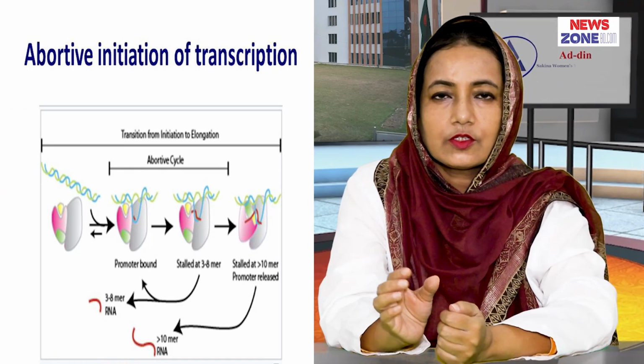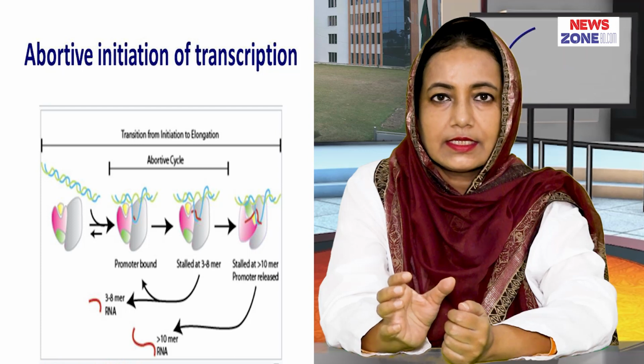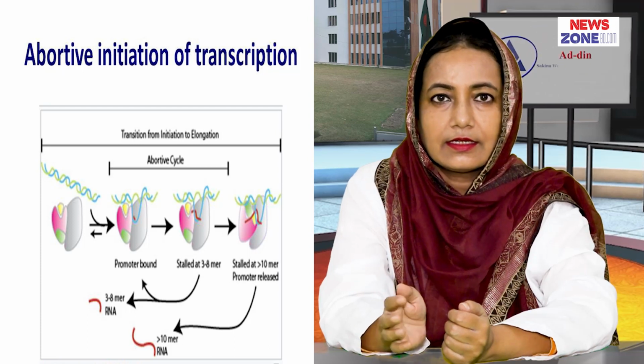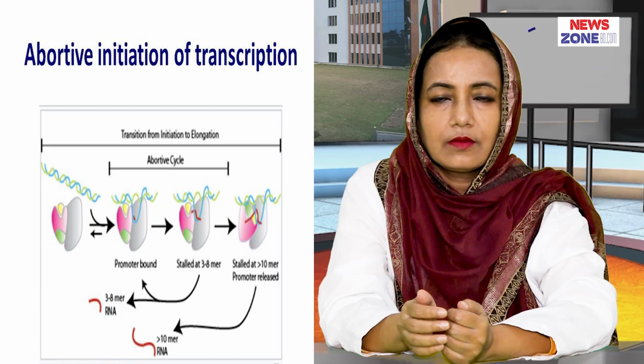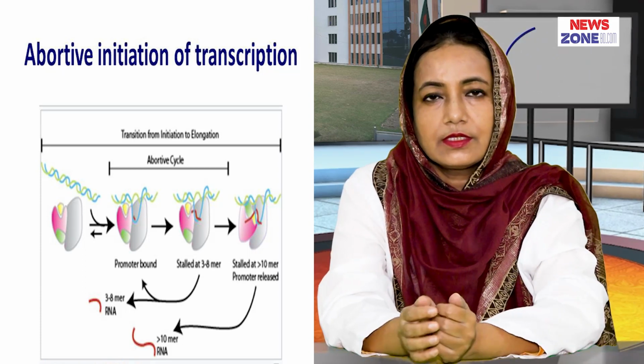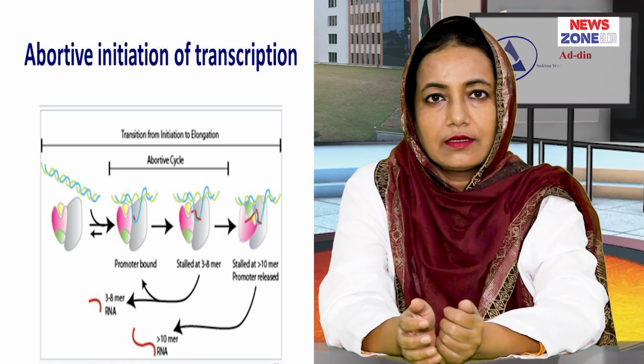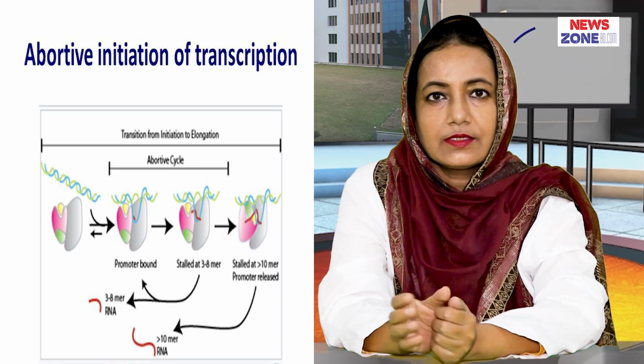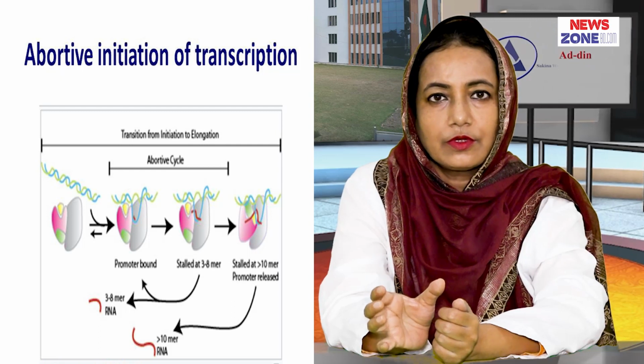Initially, several small RNA molecules are synthesized and discarded, and the actual elongation step starts whenever the newly synthesized RNA exceeds at least 10 ribonucleotide bases.